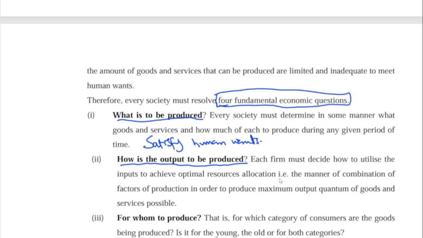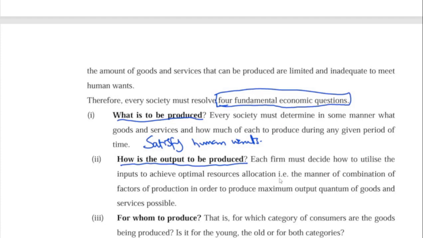And the reason why you are deciding this is because at every point in time you have scarce resources. Are you getting my point? So you have to use your scarce resources to get what? To maximize. Don't forget that's rational behavior. Rationalize your scarce resources so as to get the highest goods and services possible. Are you getting my point? That's how to produce.